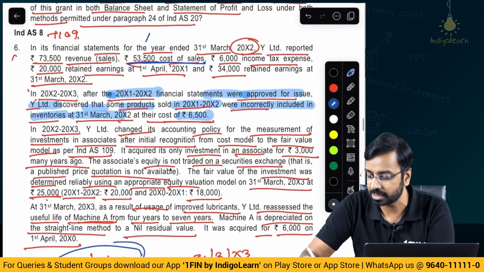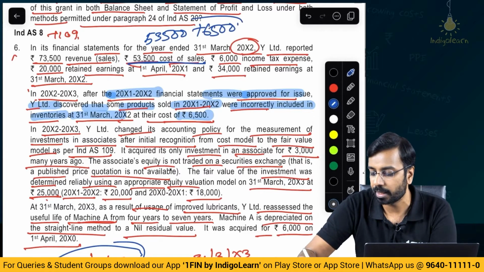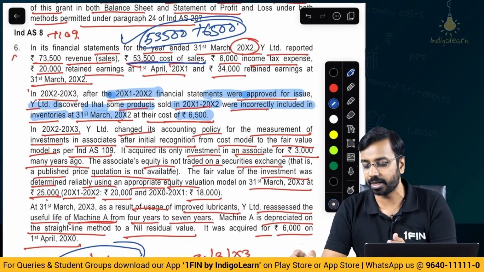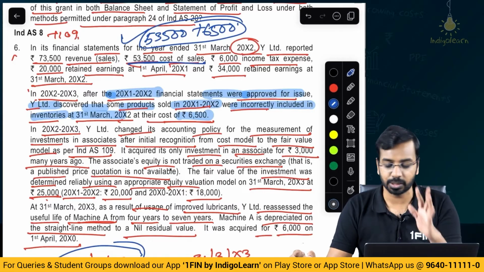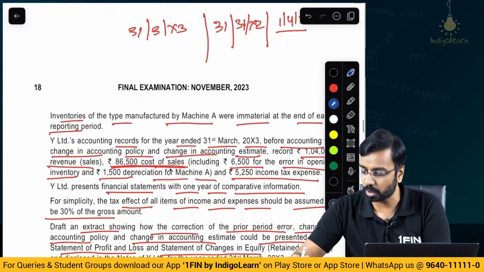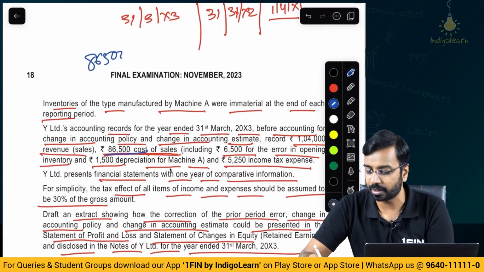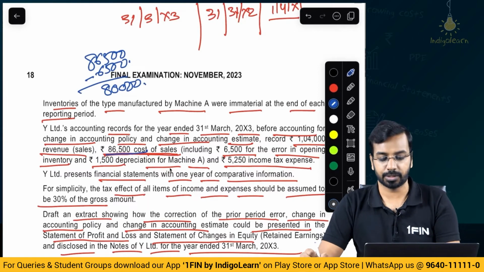Actually, cost of sales will be 53,500 plus 6,500, that will be 60,000. That is the first thing. Second, this cost of sales 86,500, you will do 86,500 minus 6,500, you will get 80,000. Yes, so that is the first thing.